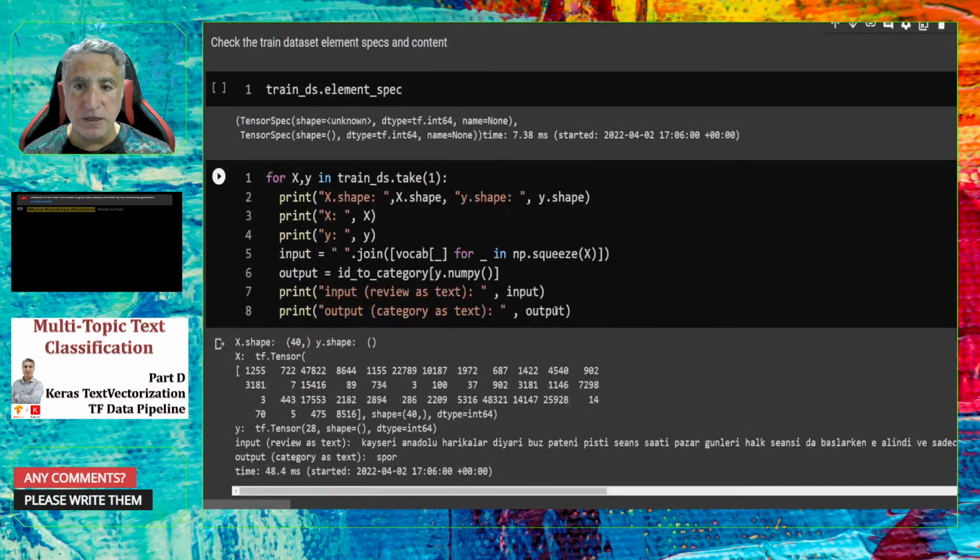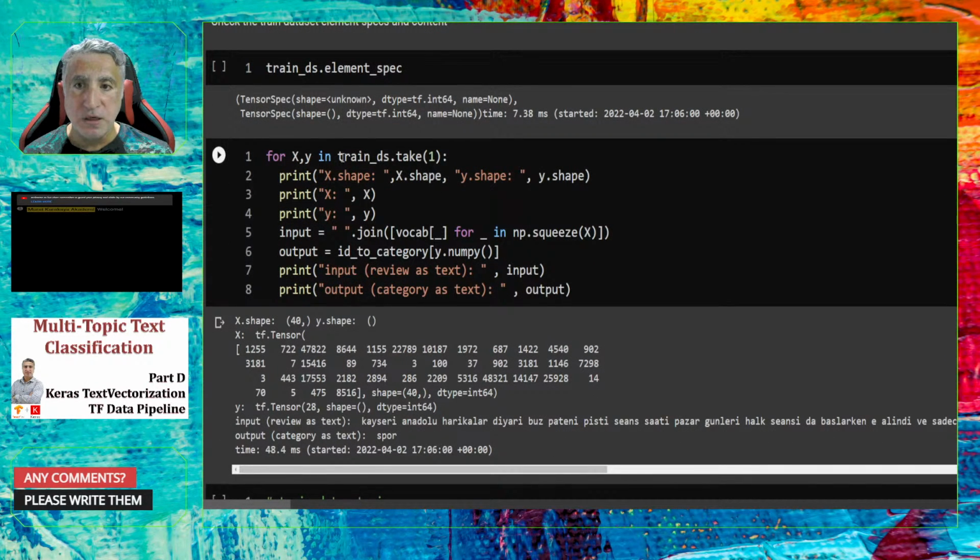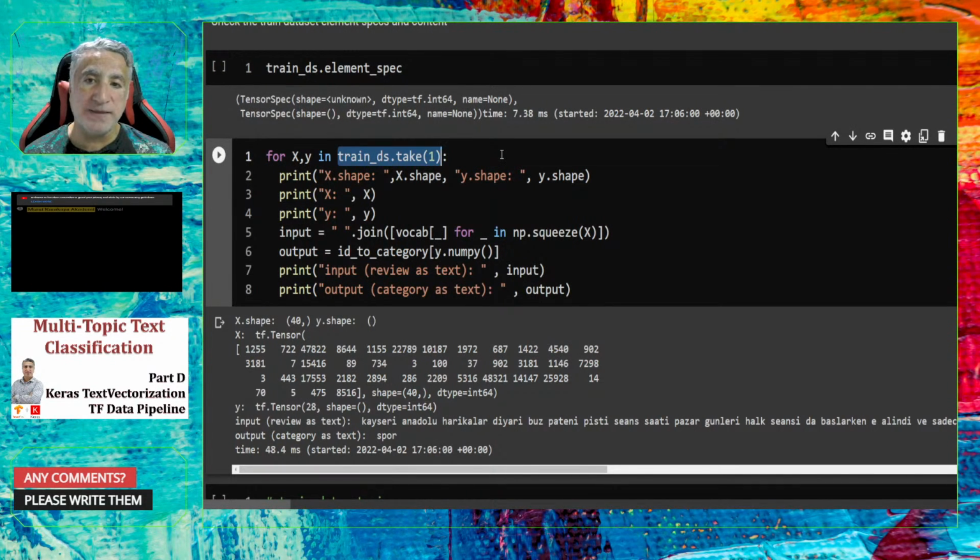Okay. Let me show you an example. So if I get one example, the first one from the train dataset, X and Y, then I can show you that X is a TensorFlow tensor with 40 integers and Y is a TensorFlow tensor of type integer, 28.